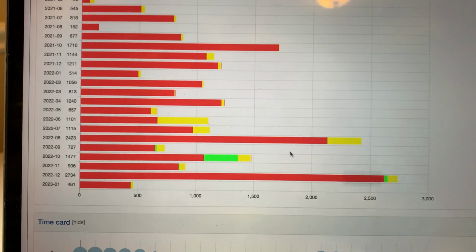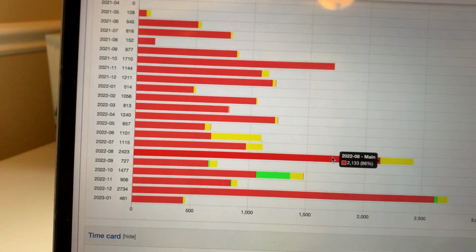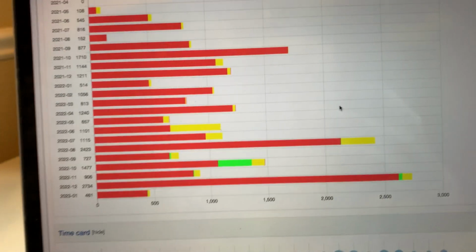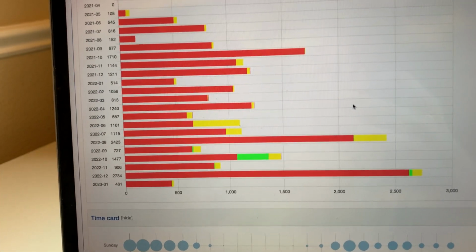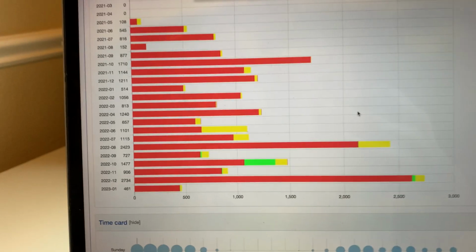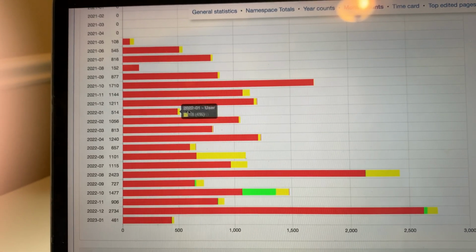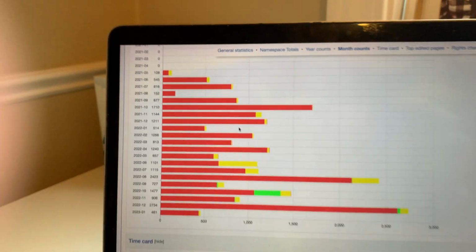My second biggest month was August, where I made over 2,100 edits. My lowest number of edits in one month was still over 500, and my lowest number in article space was over 400, so 496.